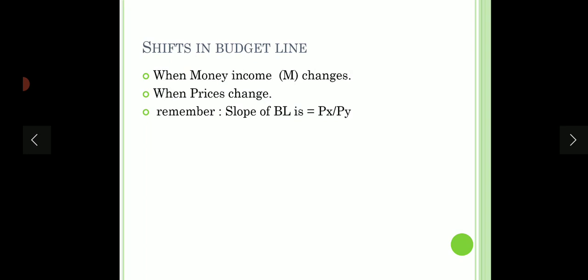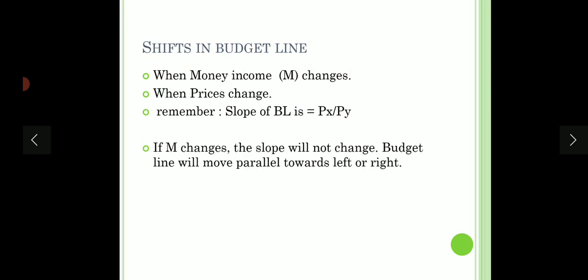But first we have to keep one thing in mind, that the slope of the budget line is Px upon Py. If we keep this in mind, it is going to be very easy to understand how the budget line is going to shift. So let's do the first case. The first case is when M changes, that is when money income changes. Now see, the slope is Px upon Py.